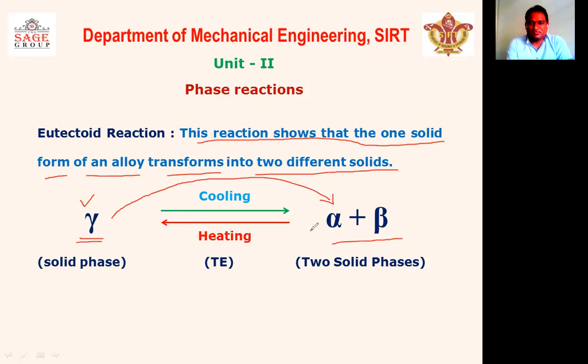And if the process is reversed, we again get gamma iron. Gamma is also known as austenite, and alpha means ferrite. In the case of iron and carbon, we replace beta by Fe3C, that is cementite, Fe3C. So you will see this reaction in the iron and carbon alloy.